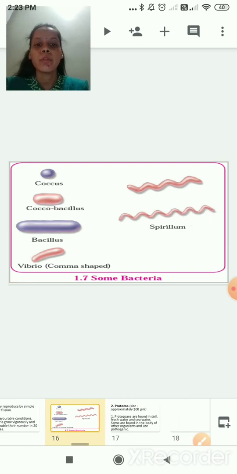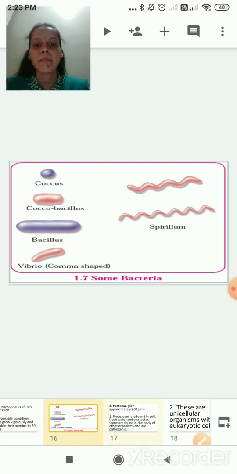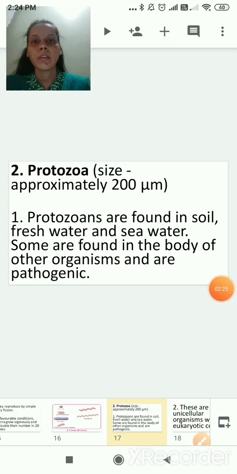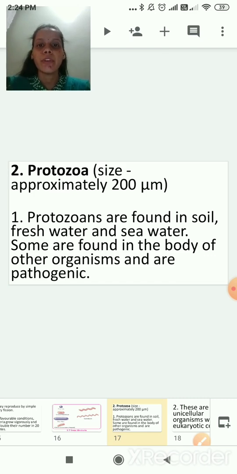Now we'll move to the next, that is protozoa. Yes, which comes under which cells? Eukaryotic cells. Yes, in that first, the size of the protozoa is approximately 200 micrometer. First point, protozoans are found in soil, fresh water and sea water. Some are found in the body of other organisms and are pathogenic.